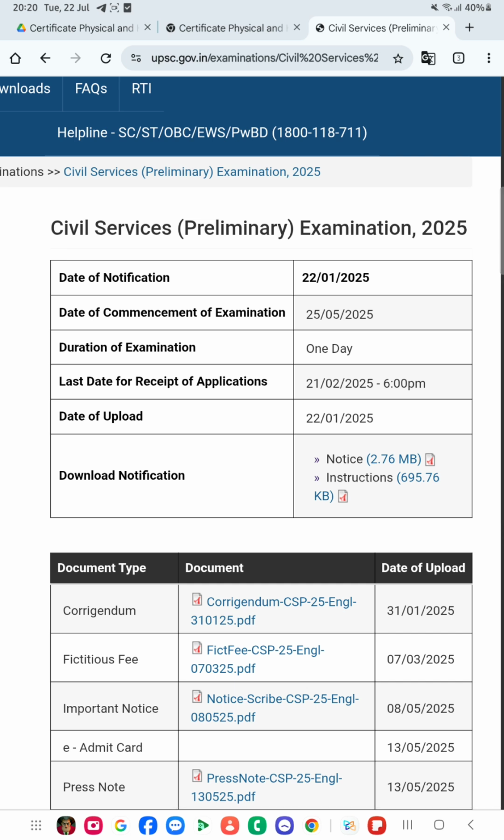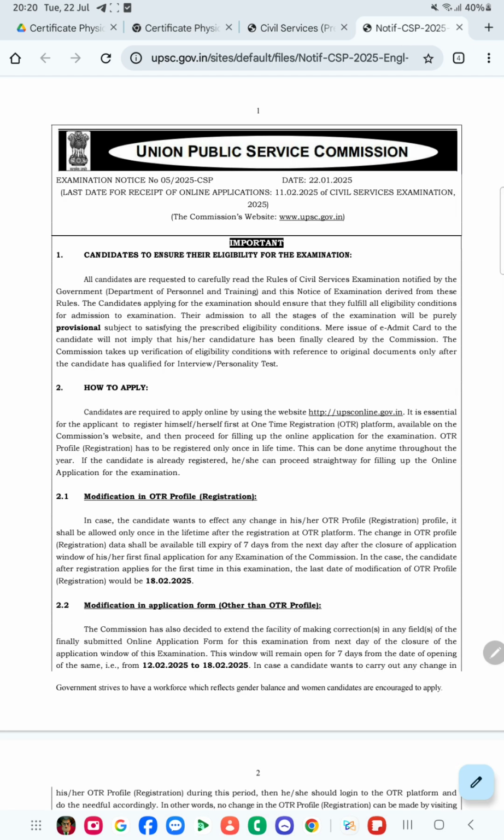In this video we are going to see the detailed syllabus of the examination. For that, I am just clicking here on the UPSC notice. Again there will be a new page, and you will see this type of page when you click that notice. Here you can see there are various important things given by UPSC to know before applying for the examination.